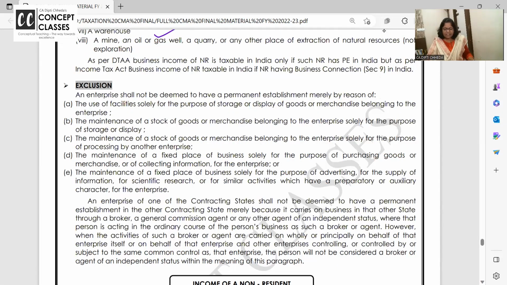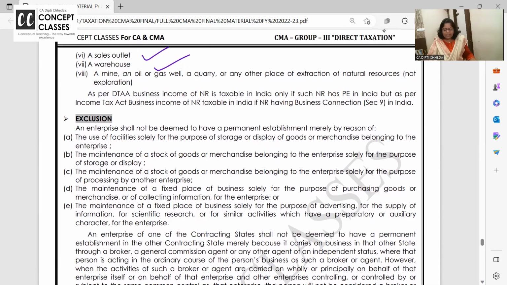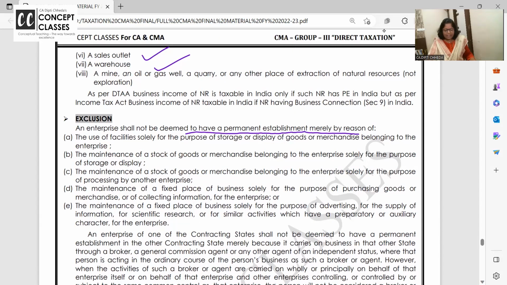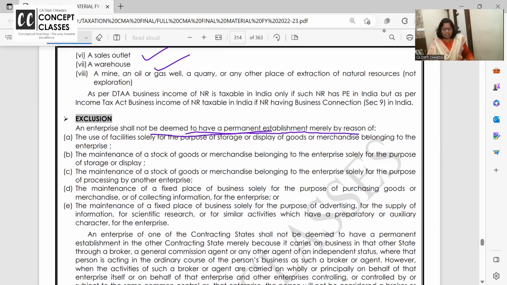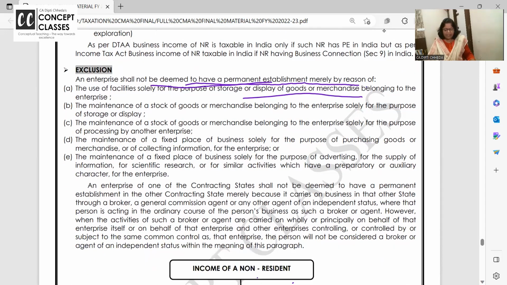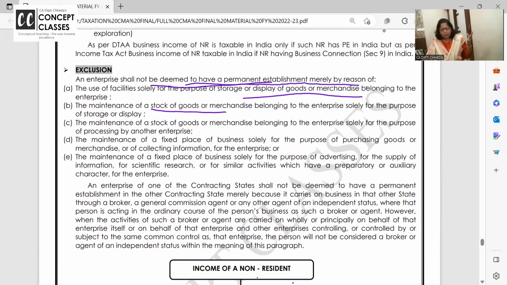What kind of business connection? Business connection means, again, if they are getting income through India, then they have to pay tax. And under DTAA, an enterprise shall not be deemed to have a PE merely by reason of certain activities. Just having a display or storage, or maintaining a godown, doesn't mean you are earning income in India. You buy from India and you are selling in the world.